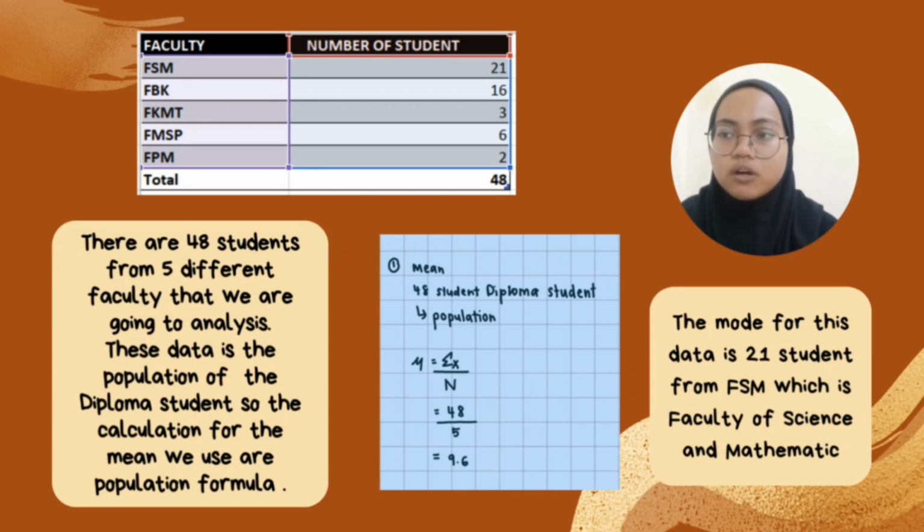For the mode, for this data it is 21 students from FSM, which is the Faculty of Science and Mathematics. For this data, we don't have the median because this is qualitative data. Median is not applicable to qualitative data.